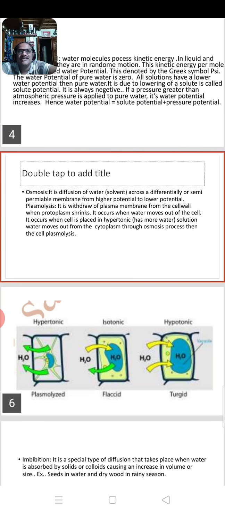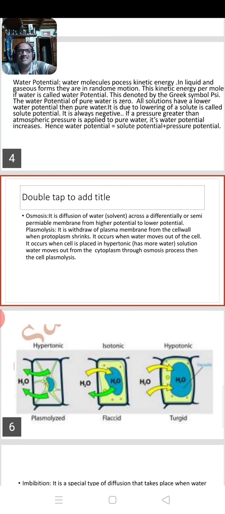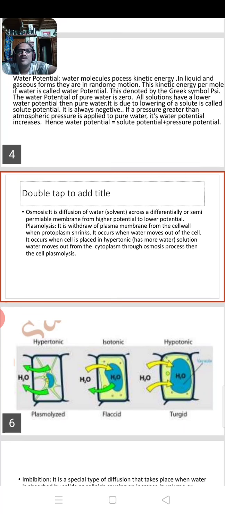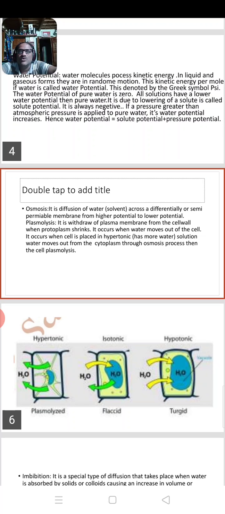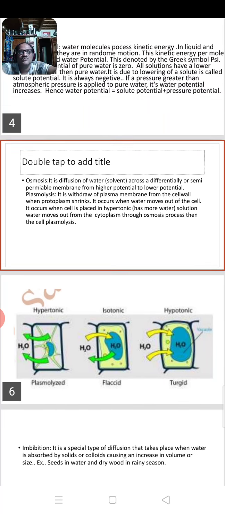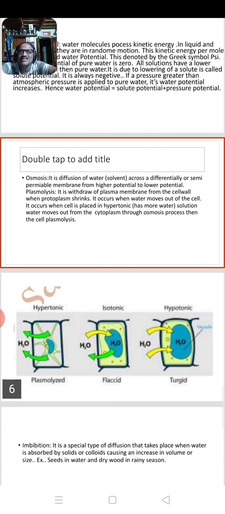It occurs when water moves out of the cell, when the cell is placed in hypertonic solution. Remember, hypertonic solution is a solution with more solute, so less water. When we place the cell in hypertonic solution, the water moves out of the cytoplasm through osmosis. Then the cell is plasmolyzed.